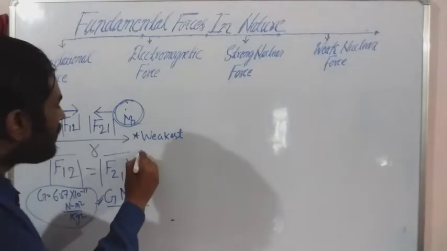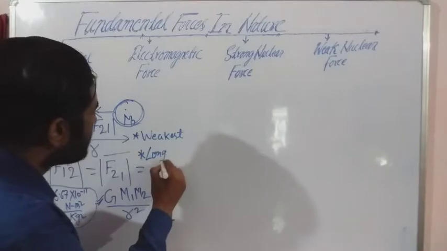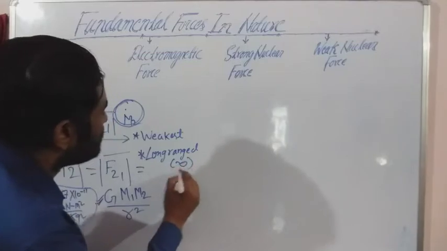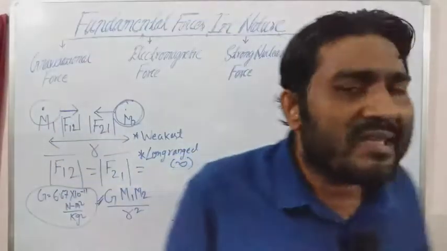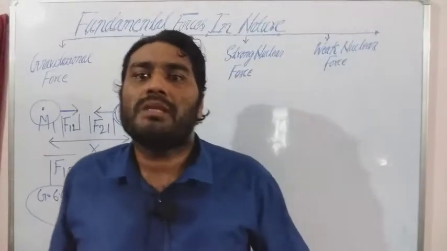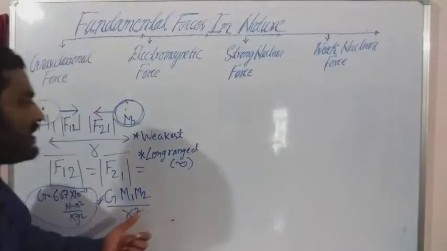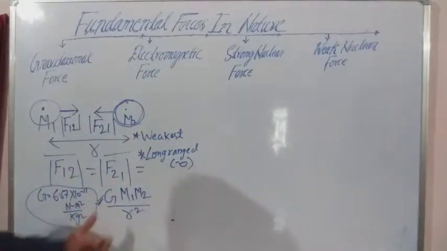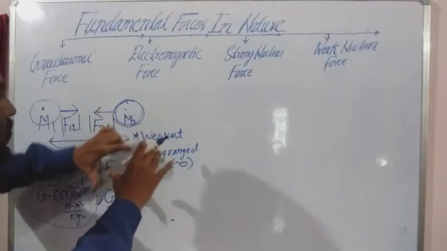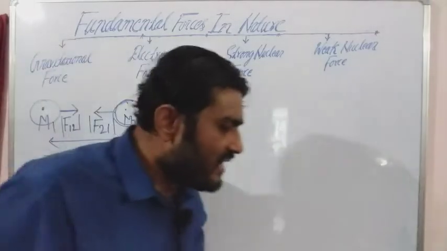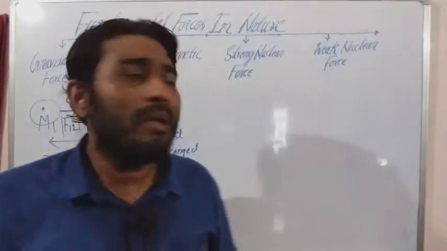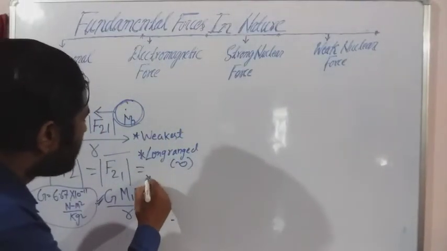If we will be talking about the range, this is a long range force, and in fact it acts up to infinity. It's quite obvious that at larger distances the value of force becomes less. The force is less effective, the strength is less at larger distances. So the first one is it's the weakest force that is operating in nature, and we can say this is a long range force. If we will be talking about the medium, it doesn't require any medium.